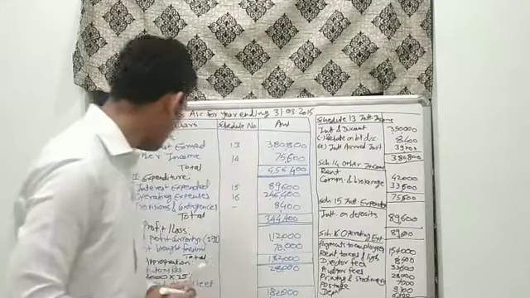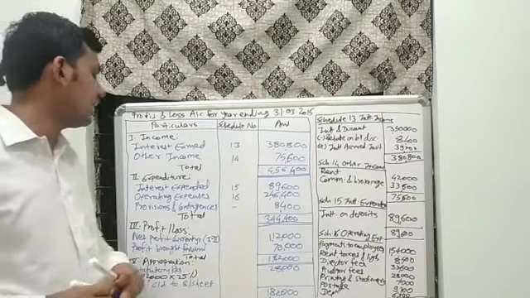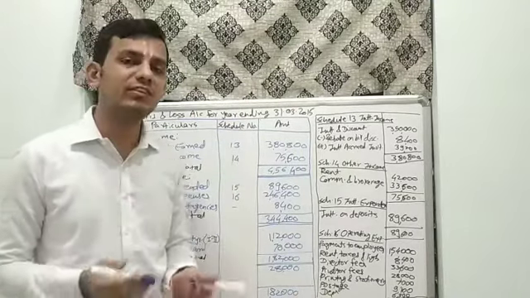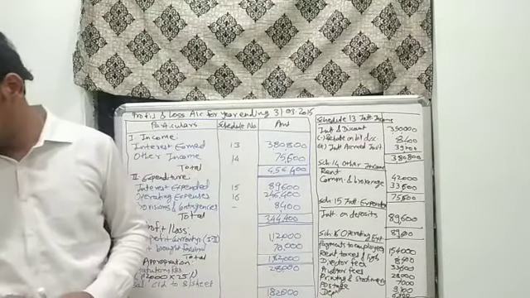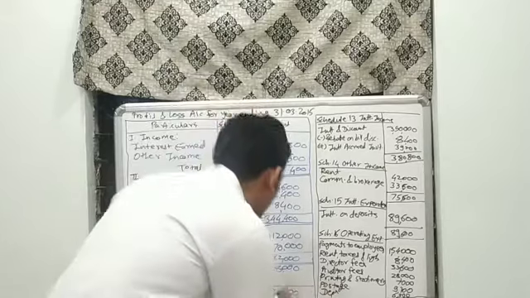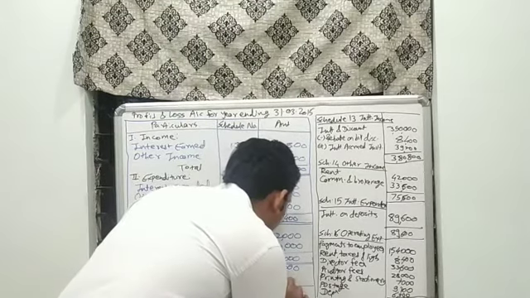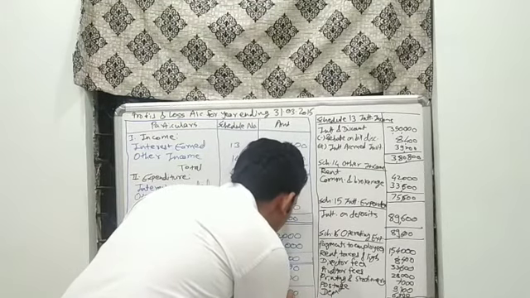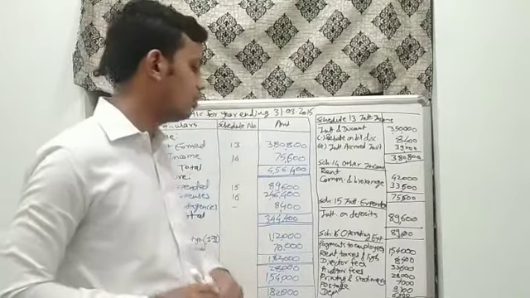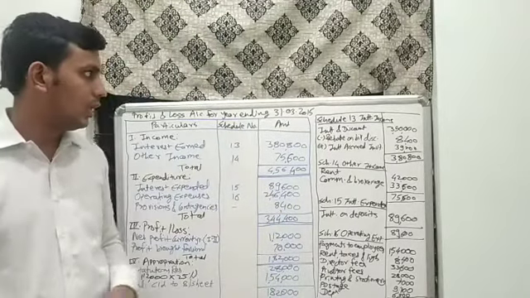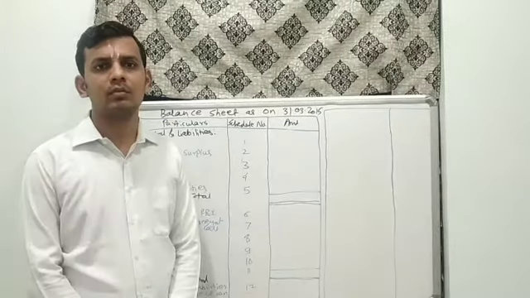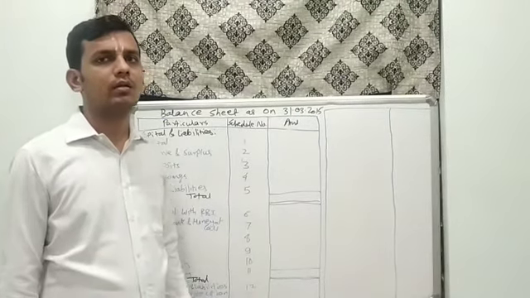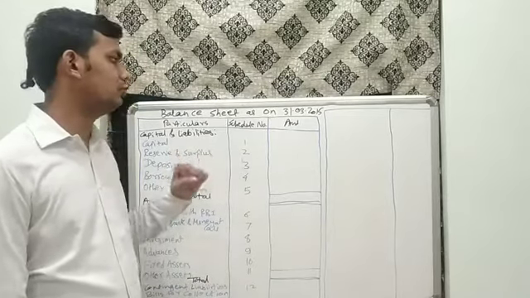Now next would be the balance carried down to balance sheet. What is the balance which we have to carry down to balance sheet? 1,82,000 minus 28,000 would be the amount, that is 1,54,000. This would be the amount which we have to transfer to our balance sheet. Now we will start with our balance sheet. Now we will prepare balance sheet.